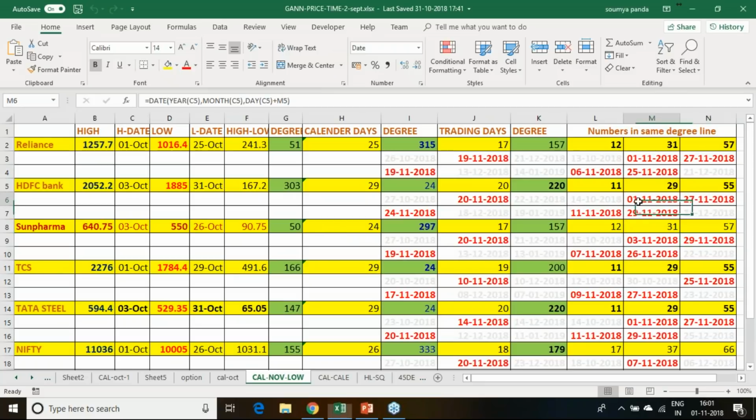HDFC Bank has 1st November falling as one of the trend change dates, followed by the next trend change dates on 11th, then 20th, 24th, 27th and 29th. Reliance is similar: 1st November, 6th November, 25th November, 27th November and 19th November. These two calculations come the same, so 19th November is also coming as a trend reversal day. So these are the trend reversal dates we are getting for these 5 different counters and Nifty and Bank Nifty.